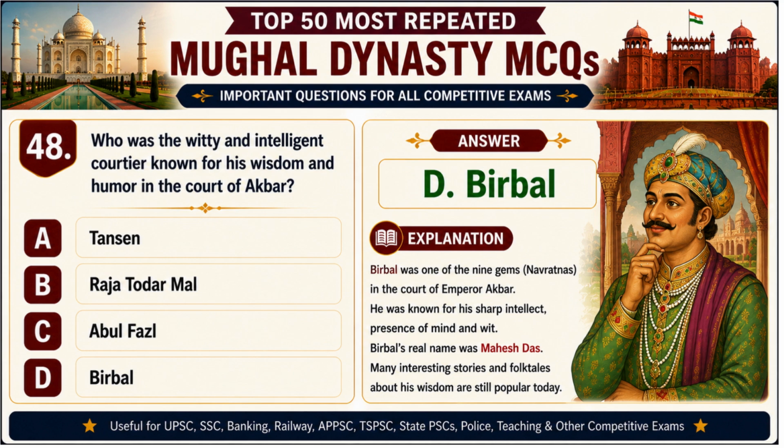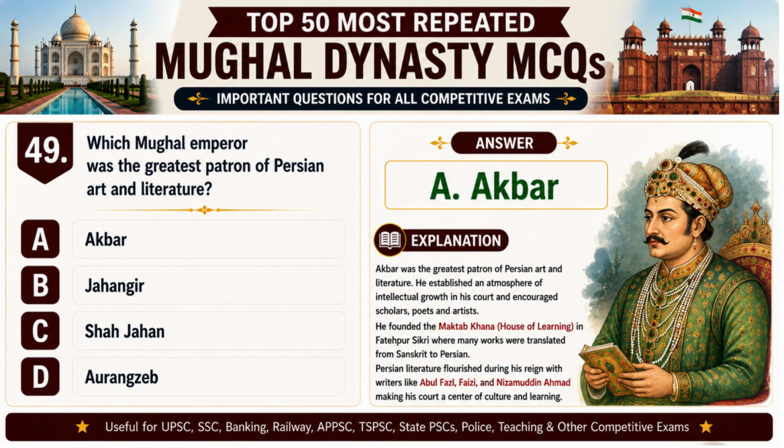Which Mughal emperor was the greatest patron of Persian art and literature? Correct answer is A. Akbar. Akbar strongly promoted Persian art and literature by inviting renowned scholars, poets, and historians to his court. He established the Maktab Khana at Fatehpur Sikri to translate important Sanskrit works into Persian, making his reign a golden age of learning and culture.